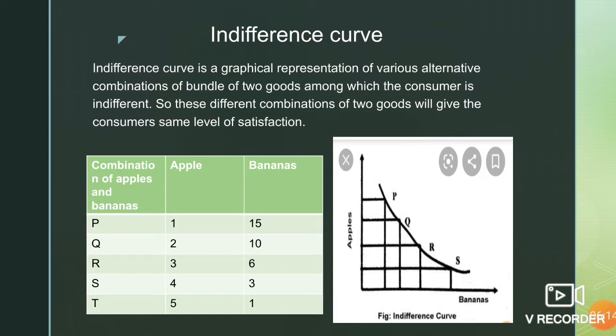Now let's see the combinations. 1 apple, 15 bananas; 2 apples, 10 bananas. They are different combinations, but the consumer is indifferent between these combinations. Any of the combinations you give him, he is getting the same satisfaction level.